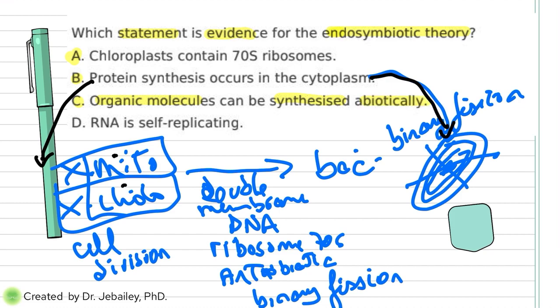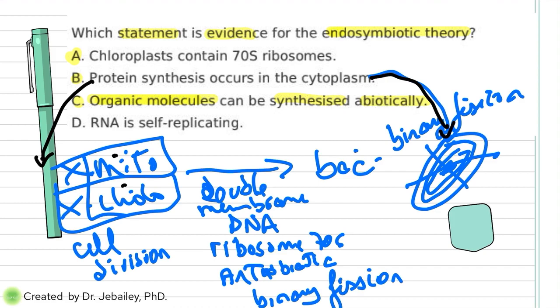The next one says that organic molecules can be synthesized abiotically. Well, this has nothing to do with this topic. This topic is about how mitochondria and chloroplasts eventually became part of a cell and then became eukaryotic. It has nothing to do with organic molecules. Organic molecules are like proteins, carbs, and lipids.